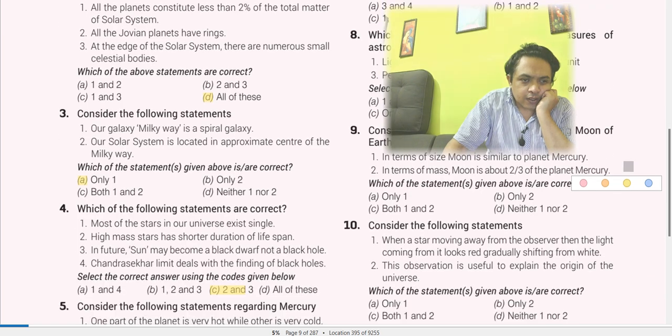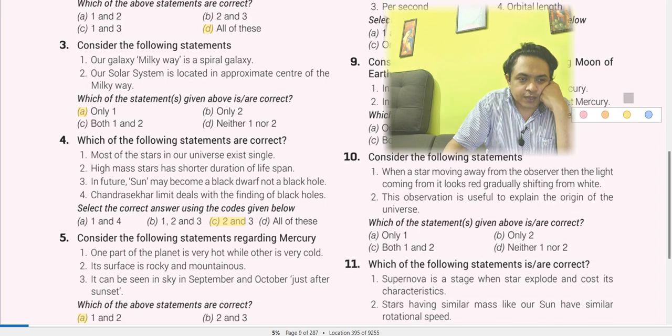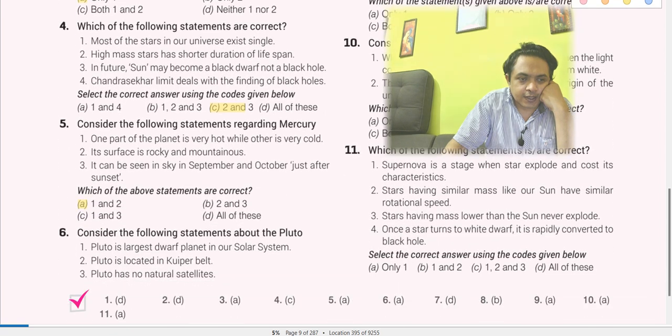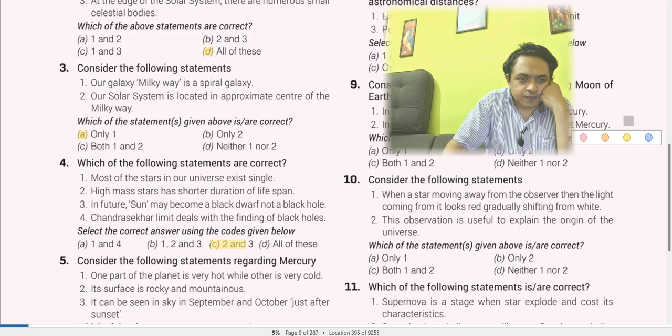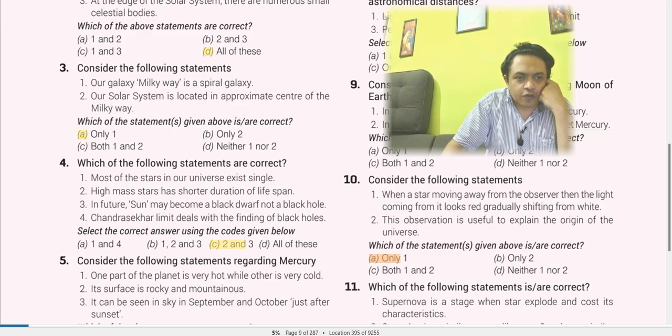And then another question we will see: when a star is moving away from the observer, the light coming from it looks red, gradually shifting from white. The observation is useful to explain the origin of the universe. So which statement is correct? A is correct. Only one. When a star moves away from the observer, the light starts looking red, gradually shifting from white. This observation is useful to explain the origin of the universe? No, this is not a correct statement. This is the only correct statement, right?